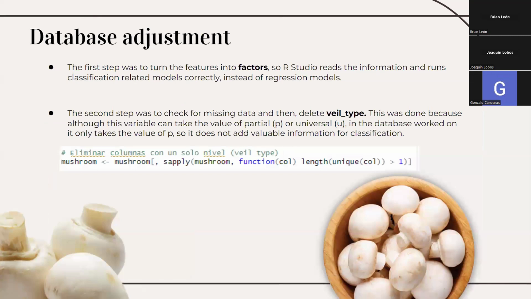In order to adjust the data, we first converted all of the features into factors. If we work with the data as it came in the Excel file, RStudio sometimes thinks that we are dealing with a regression problem, but we wanted to clarify that we are focusing on classification problems. After this, we checked if there were any missing values, and in our case, there were none. Lastly, we deleted the veil type feature because even if it can take a value of P for partial or U for universal, in the Excel file, it only contains partial, so it doesn't really add any useful information for classification.